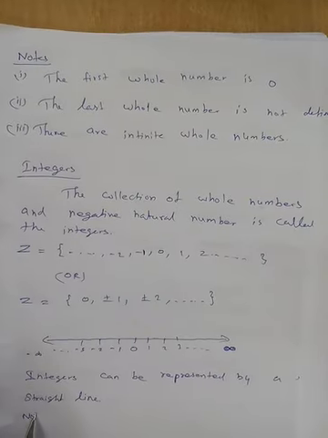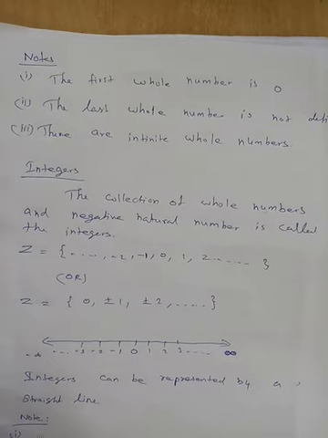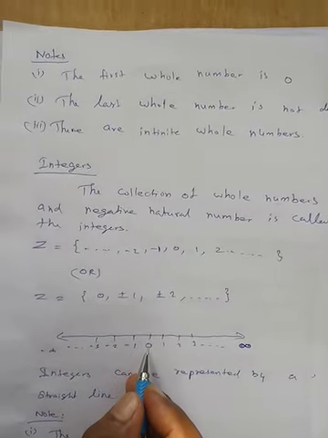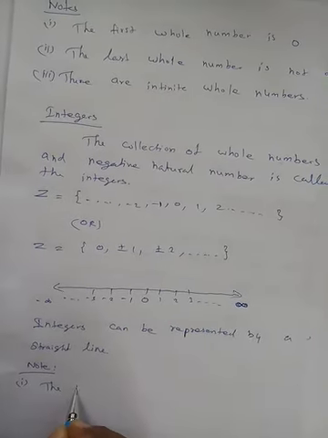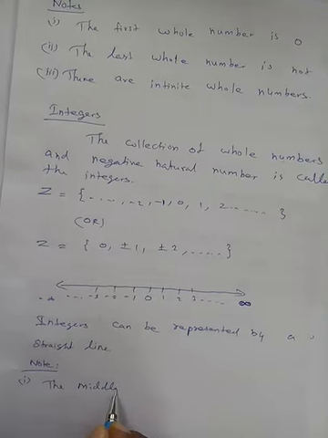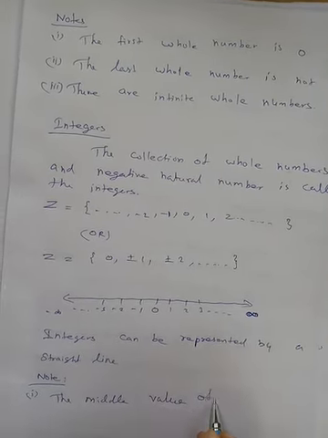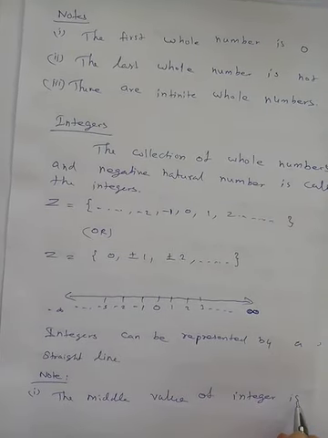Notes. First one, what is the middle value of the integers? 0 is the middle, center value. The middle value of the integers is 0.